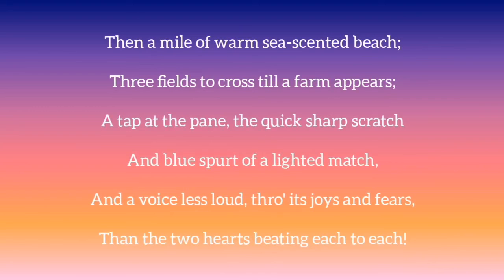Then a mile of warm sea-scented beach. Three fields to cross till a farm appears. A tap at the pane, the quick sharp scratch, and blue spurt of a lighted match, and a voice less loud through its joys and fears, than the two hearts beating each to each.